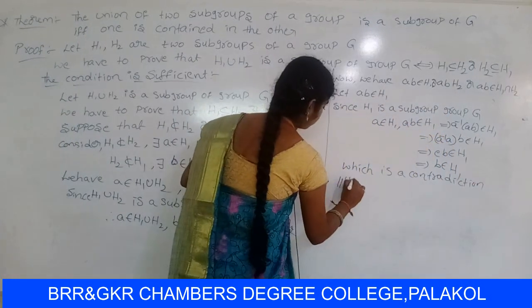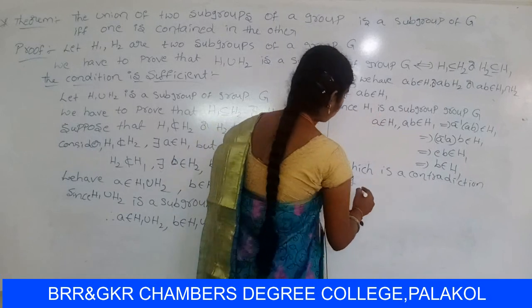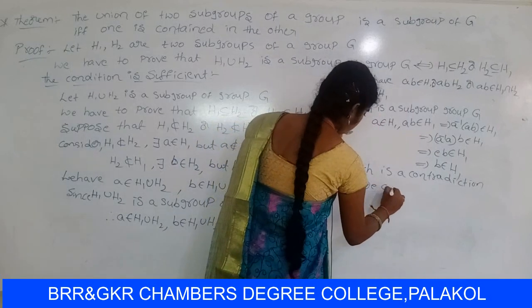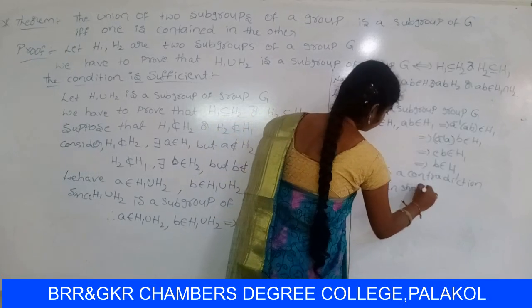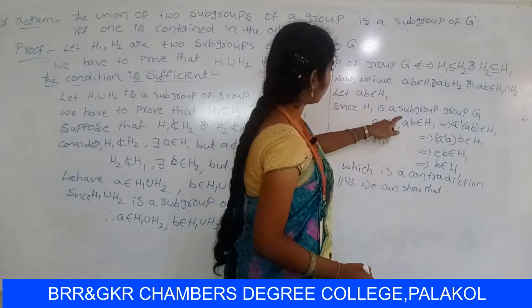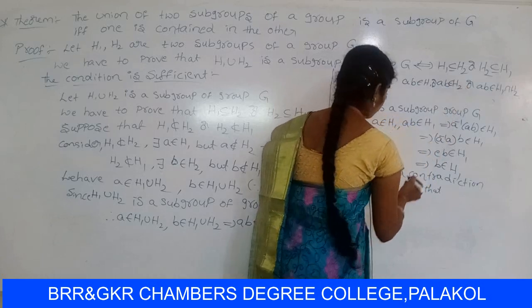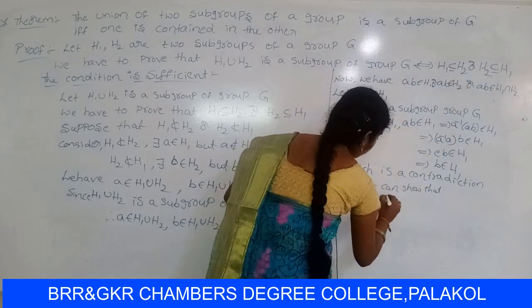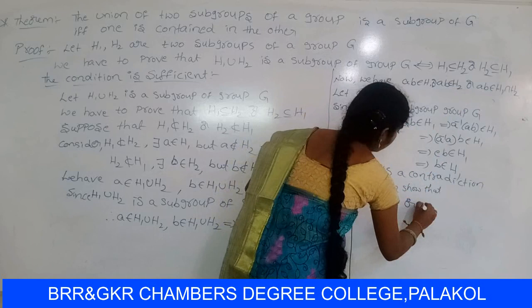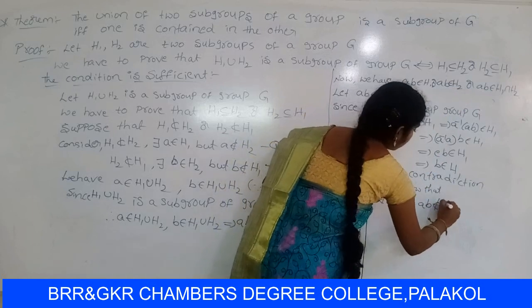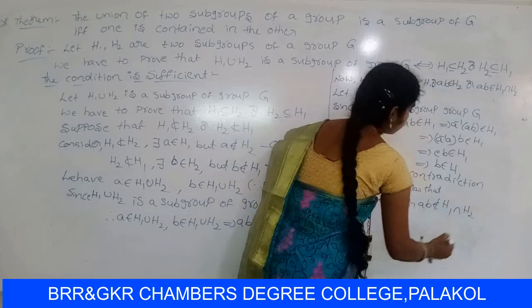Similarly, we can show that AB does not belong to H2, or AB does not belong to H1 intersection H2.